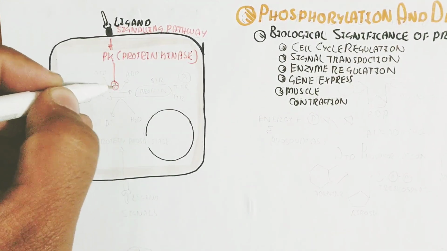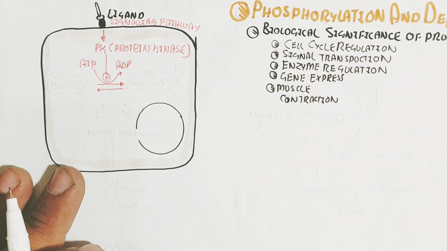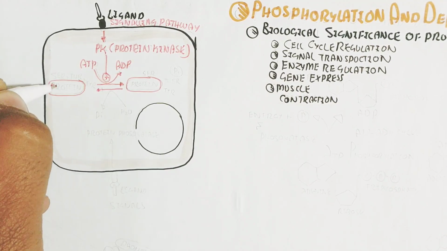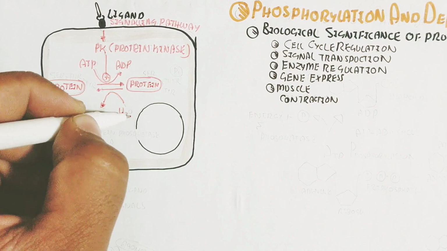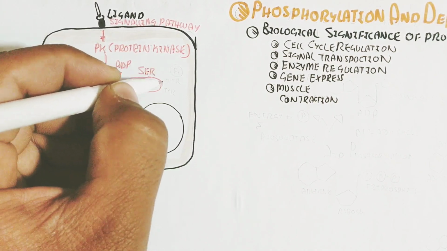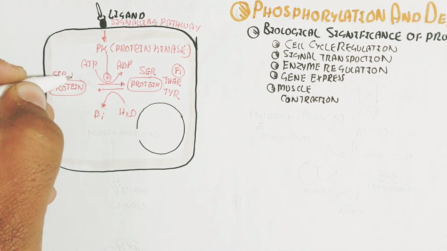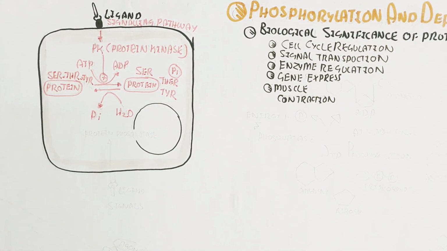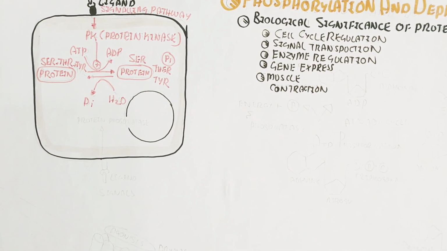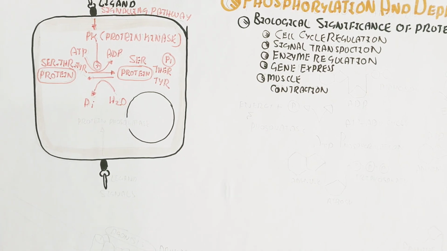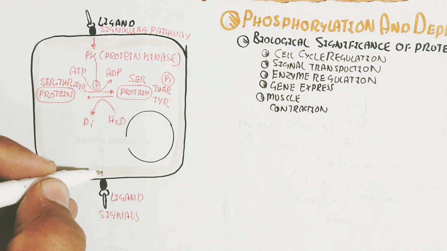Whenever it binds with the receptor of the cell, protein kinase is activated. Protein kinase, a group of enzymes, triggers the protein to be phosphorylated using ATP, and the phosphate group is donated to the protein, at residues like serine, threonine, and tyrosine, attaching the inorganic phosphate group and leading to phosphorylation. The important thing to understand is that the phosphorylase enzyme leads to phosphorylation, while the phosphatase enzyme leads to dephosphorylation.